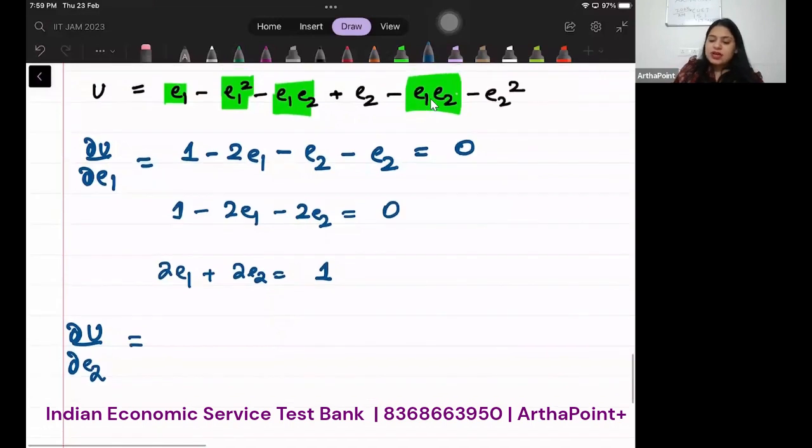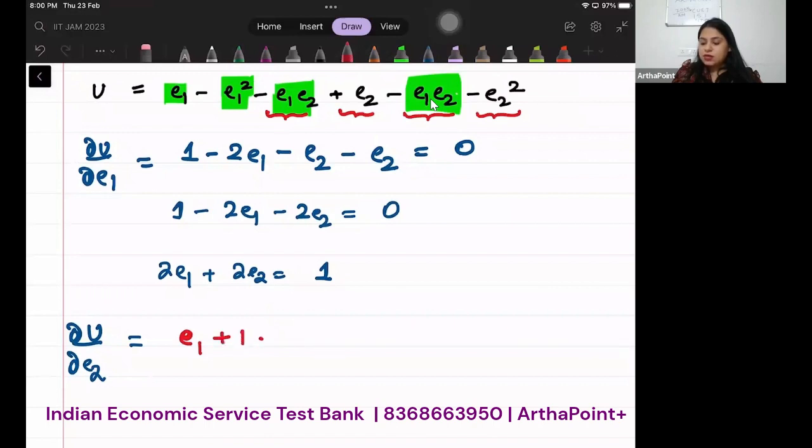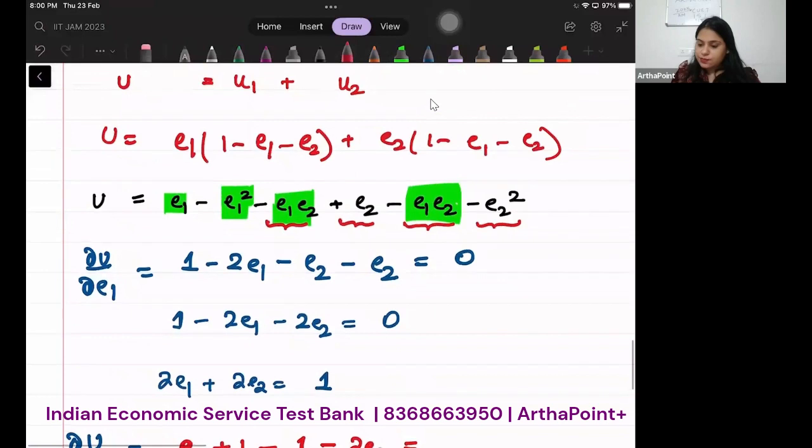So if I differentiate with respect to E2, I will differentiate this, this, this, and this. Have we done something wrong?